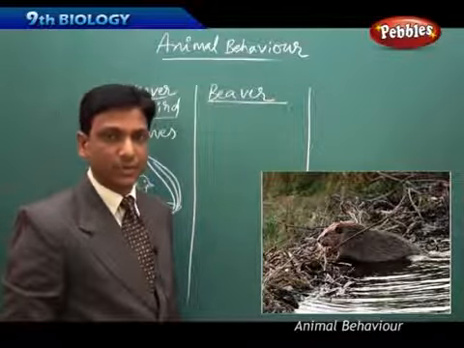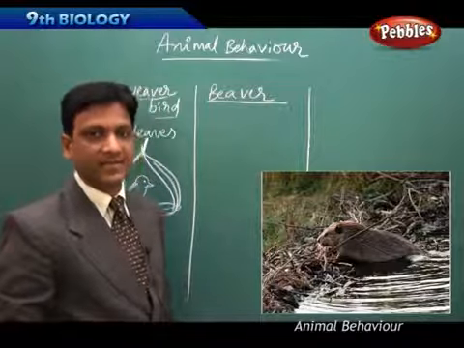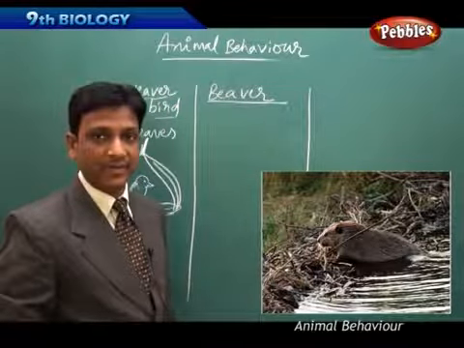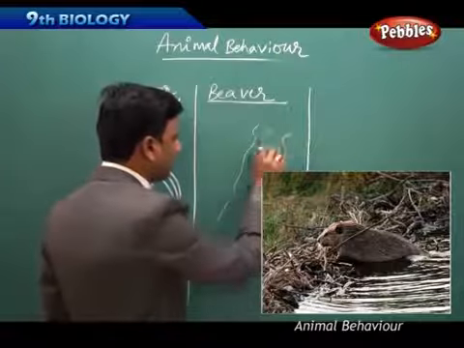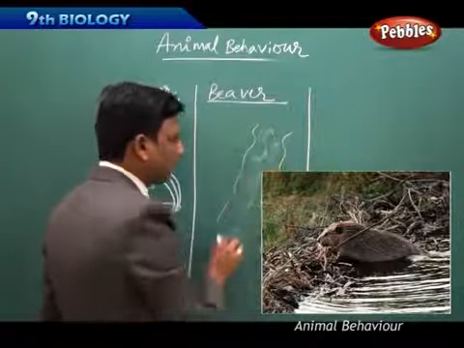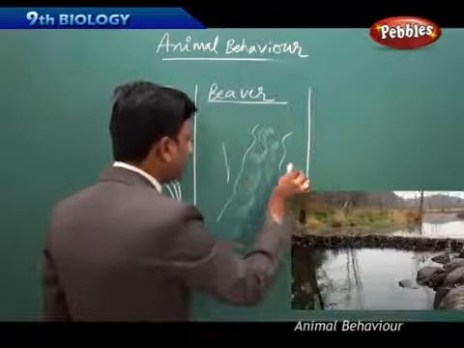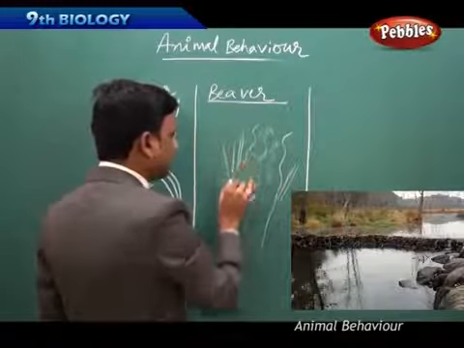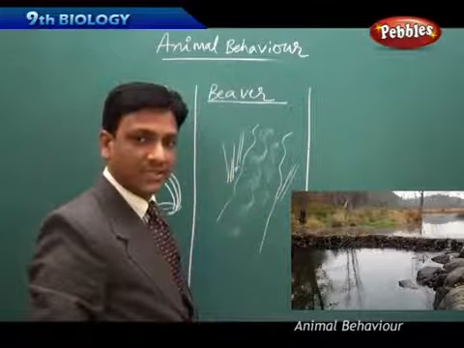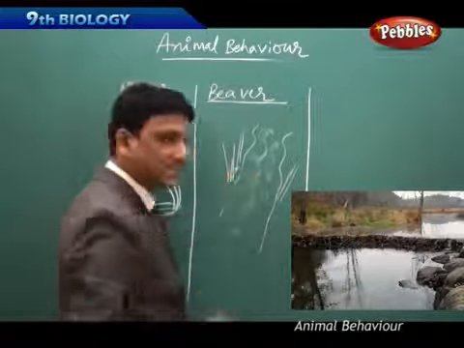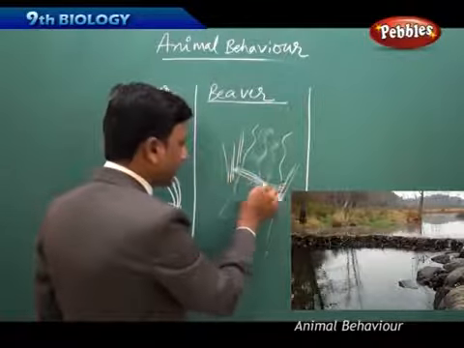So what does this beaver do? This beaver builds dams for its living. So how does it build the dams? It will find a stream, and in the stream the water naturally flows out. On the banks of the stream there will be trees. The beaver, with its sharp teeth, bites the tree trunks and makes the trees fall across the stream.